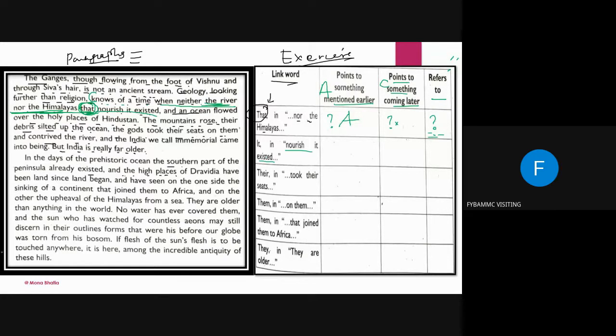Now I'm going to change the color so that you don't get confused. Okay. Now this time I'm going to take red color. Now it, nourish, where is it written? It's here. Arey yaar, 1 second. It's here. This one.